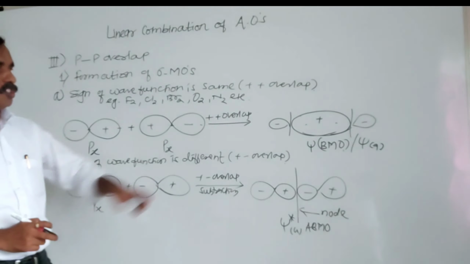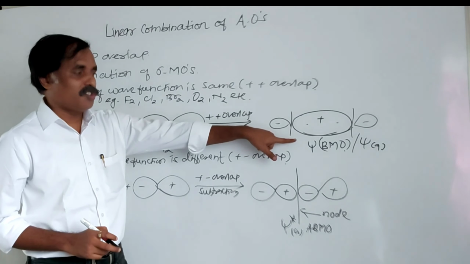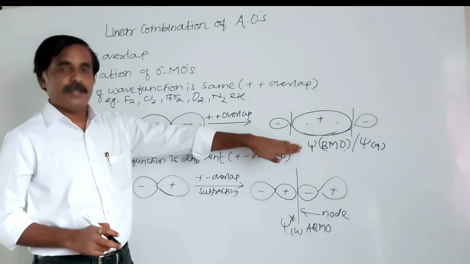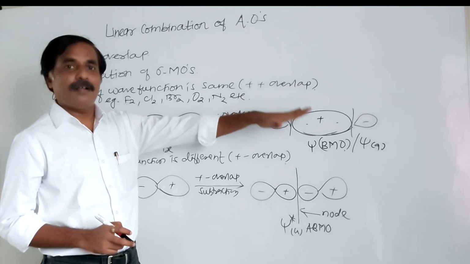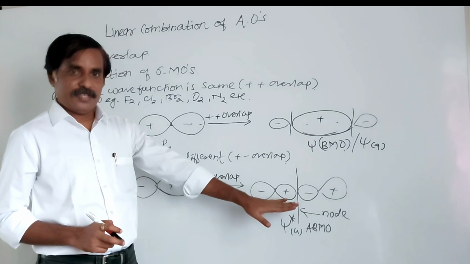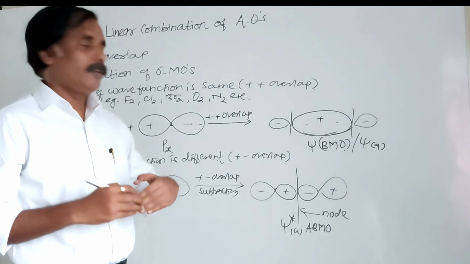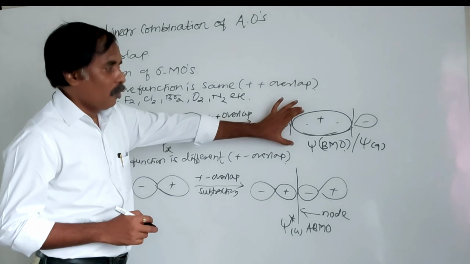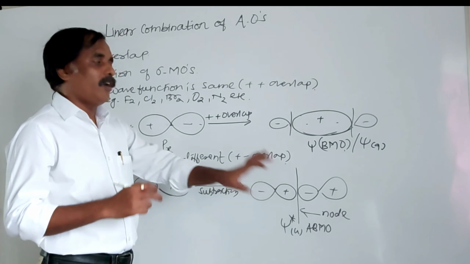Which one is more stable? This bonding molecular orbital is more stable. This is sigma. This is sigma bond. This is sigma molecular orbital. This is sigma star, isn't it? Because here formation of sigma bond. So this is the bonding molecular orbital. This is the anti-bonding molecular orbital.